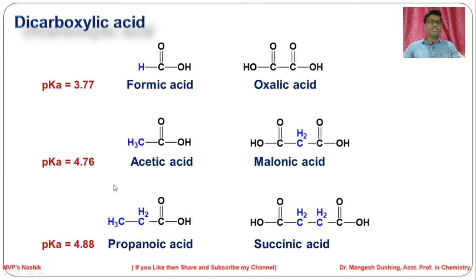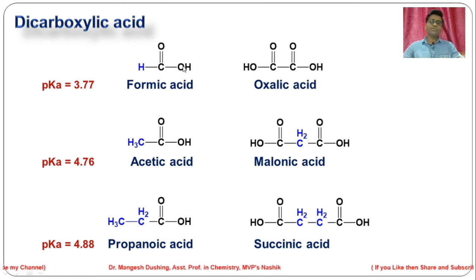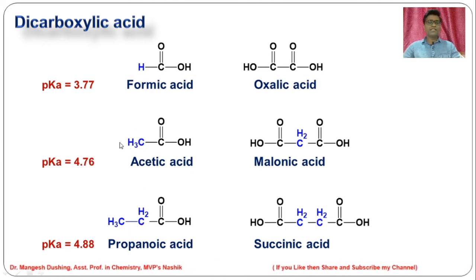In the last video we saw that if an alkyl substituent is there, it donates electrons. It shows a plus I inductive effect that decreases the dissociation of this OH group as well as destabilizes the conjugate base which is formed over here. So, as the size of R group increases, as the number of alkyl groups increases, the plus I effect goes on increasing.